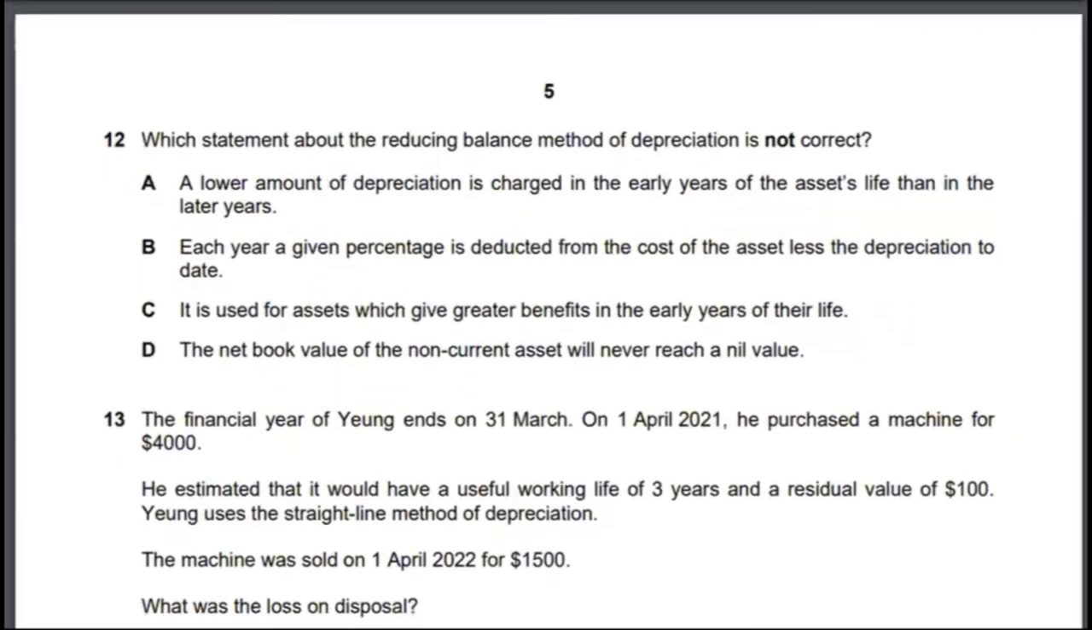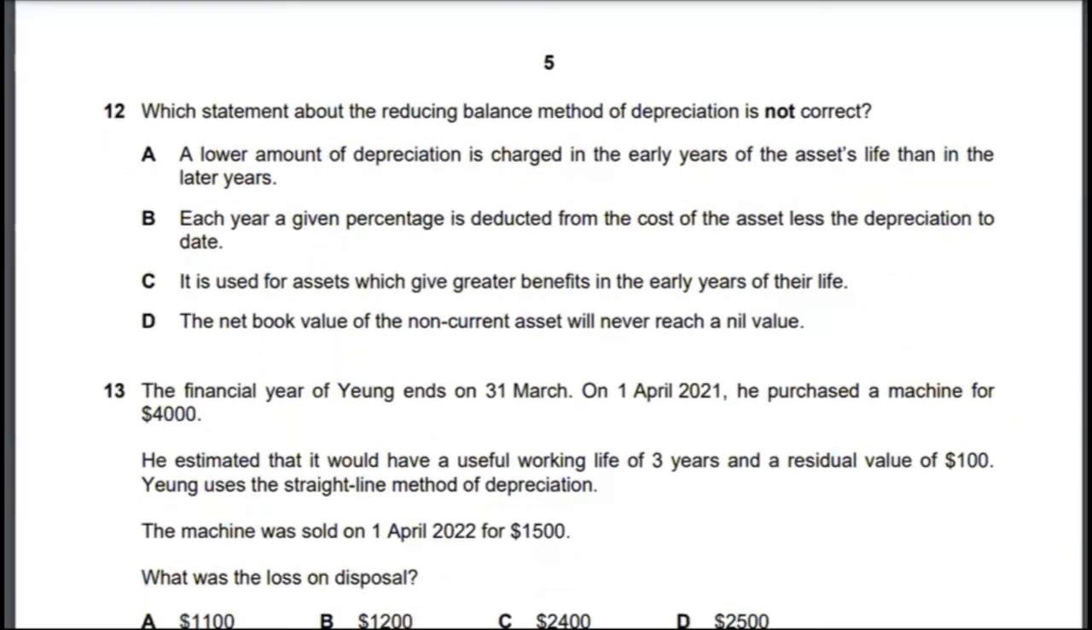Now let's look at multiple choice 12. Multiple choice 12: which statement about the reducing balance method of depreciation is not correct? A lower amount of depreciation is charged in early years. No, this is actually incorrect. So the correct answer to multiple choice 12 is option A.